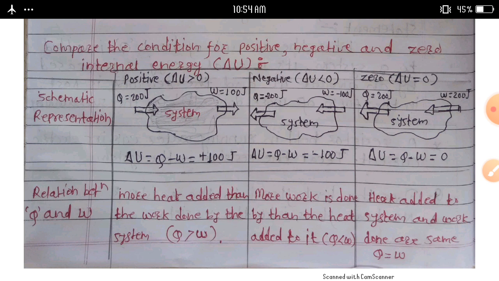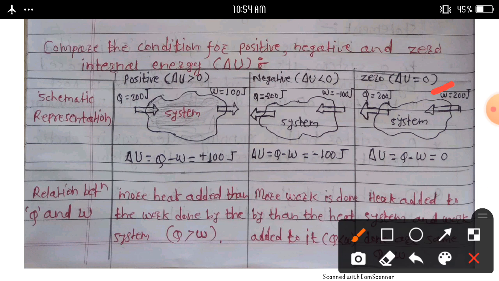And the last one, zero internal energy, that is delta U is equal to 0. We consider here Q is equal to 200 joules, and W is equal to 200 joules.